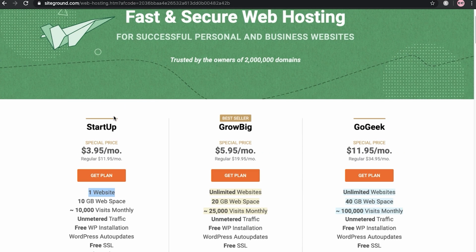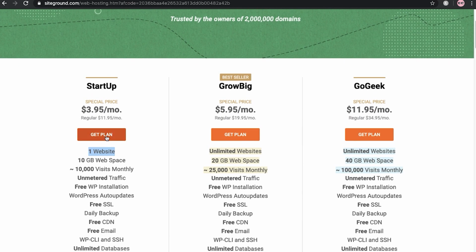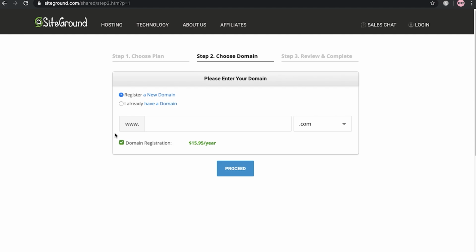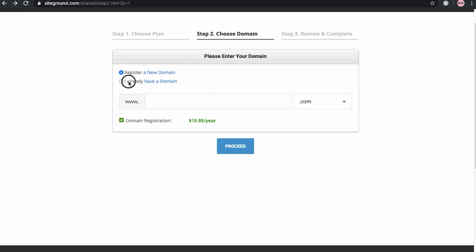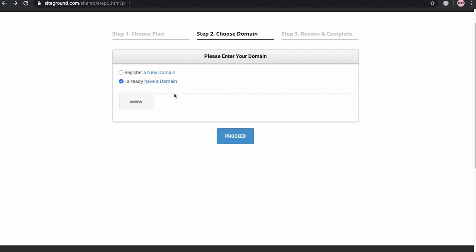Okay, so now what you have to do is click on the get plan button. When you click on it, it will take you to step 2. Here's the main thing: you have to enter your domain name. If you are registering a free domain name, you can register one from here. And here you can see that I have already purchased a domain, so you just have to click on I already have a domain, and enter your domain name.